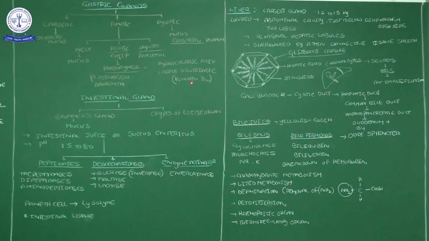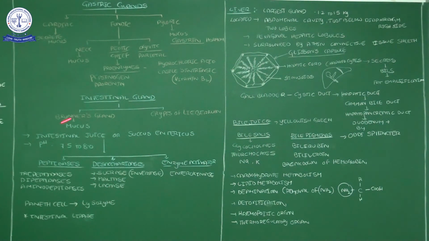HCl, okay, along with HCl, Castle intrinsic factor. This Castle intrinsic factor plays an important role in the absorption of vitamin B12. Vitamin B12's scientific name is cyanocobalamin. If in the gastric gland this Castle intrinsic factor is not secreted, it means vitamin B12 is not absorbable. So vitamin B12 is absorbed with the help of the Castle intrinsic factor.